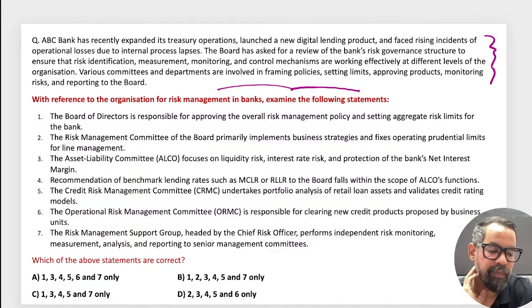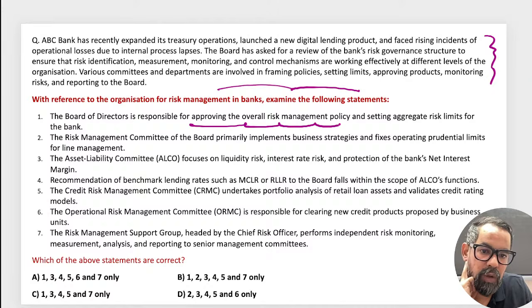Try, guys. Okay, Shivas sir is saying option C. Other people also. So the board of directors is responsible for approving the overall risk management policy and setting aggregate limits for the bank.